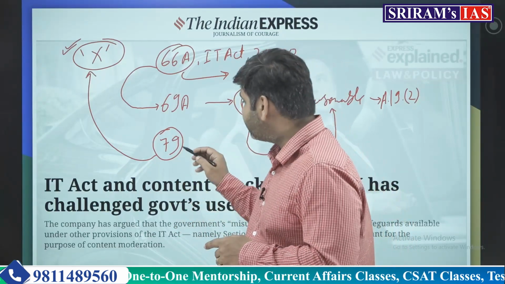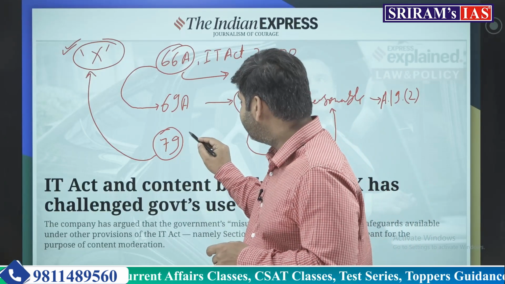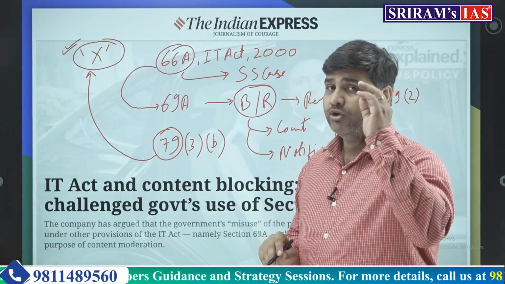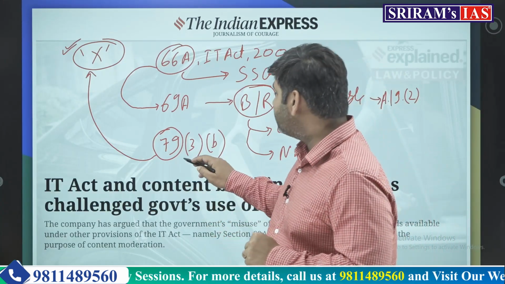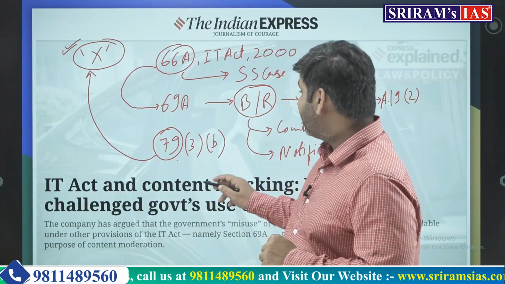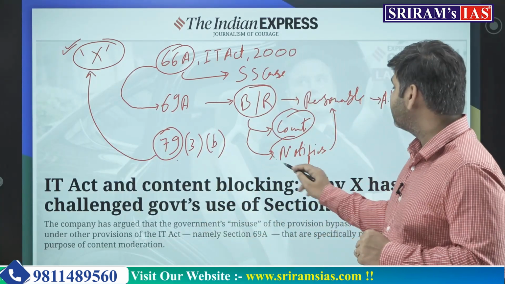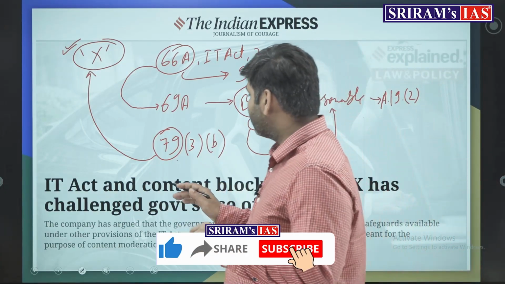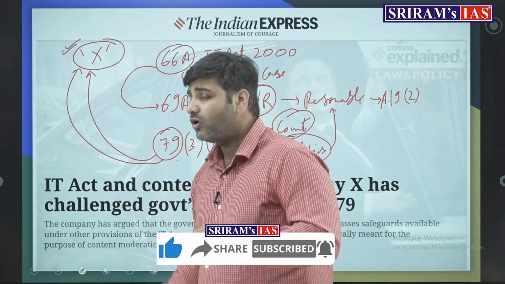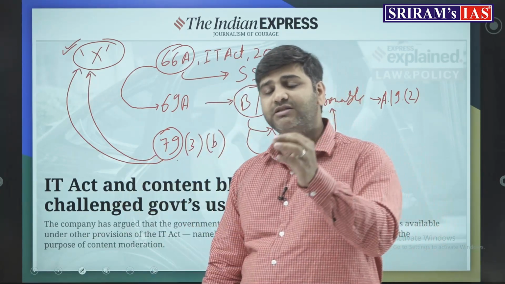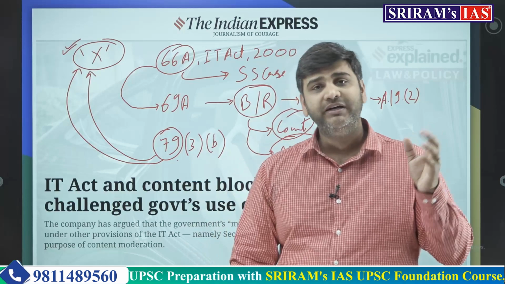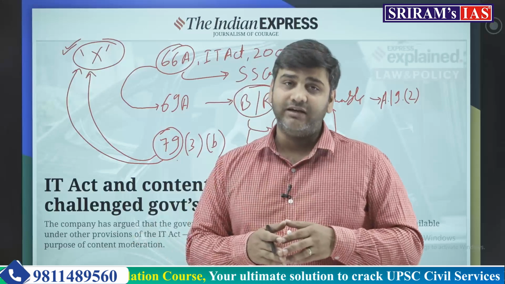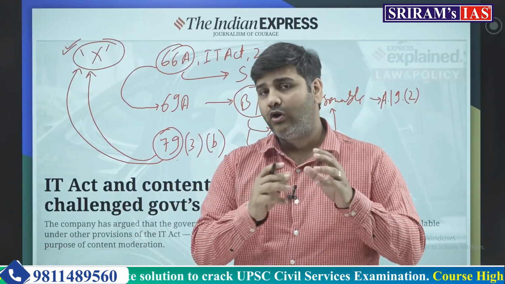Okay, but at the same time, if you see this section 79 subsection 3 clause B, it gives power to the central government to remove such content after the court's order or after the notification of the government. I hope you are getting this much. Now, once an intermediary has been notified that such content has to be removed from your platform, and if the intermediary does not take any action in that regard, then the government can block it.